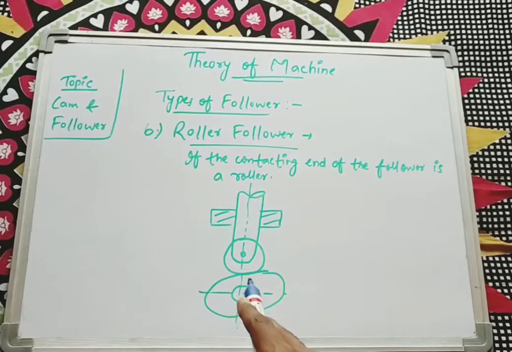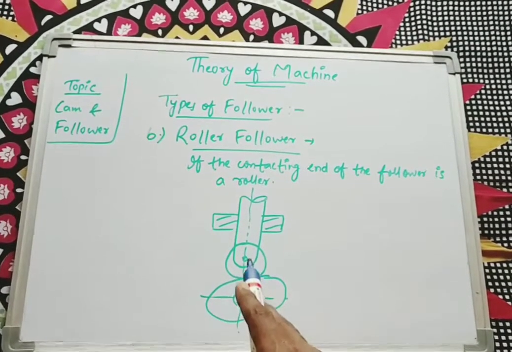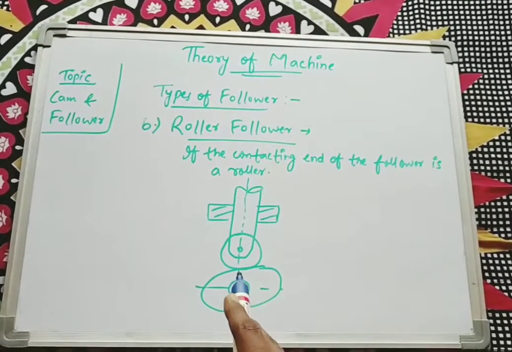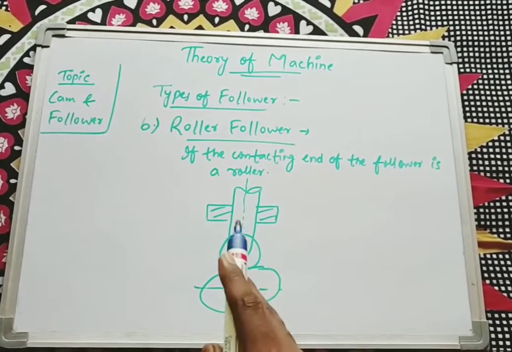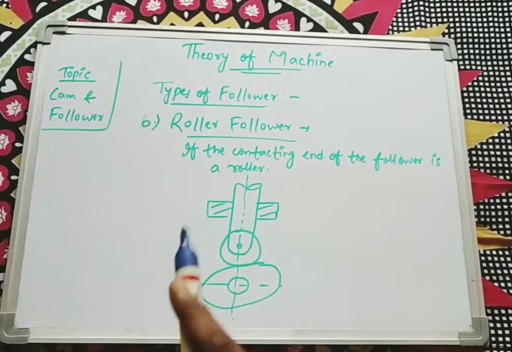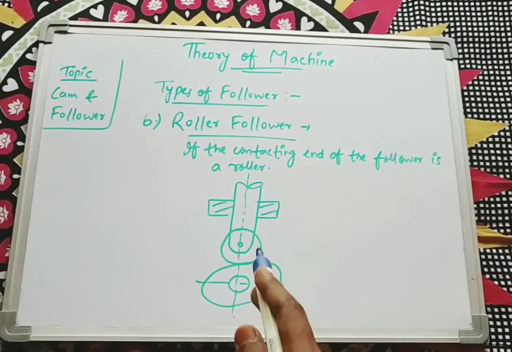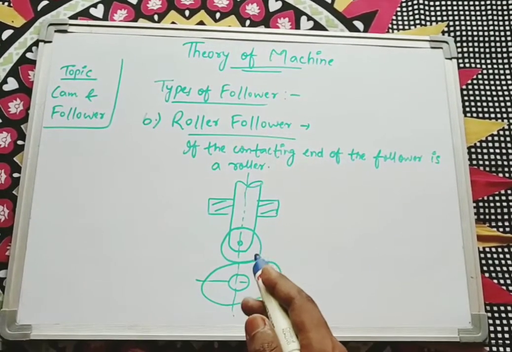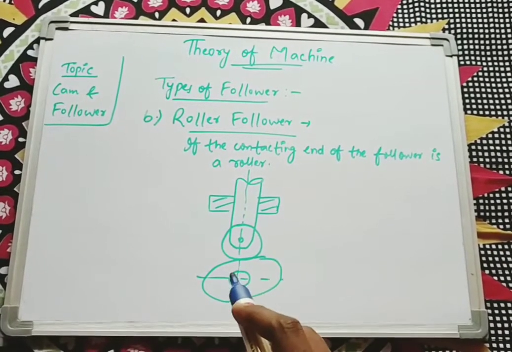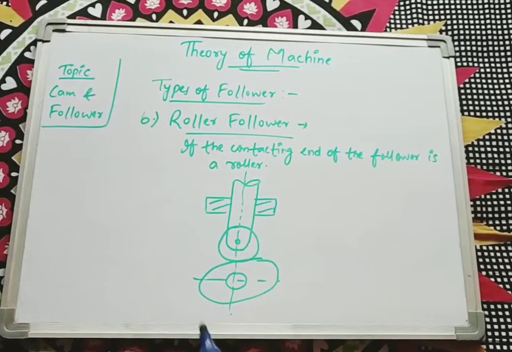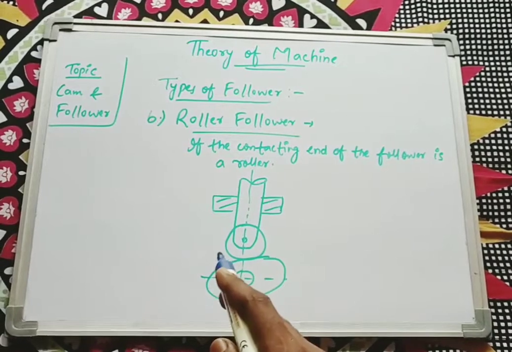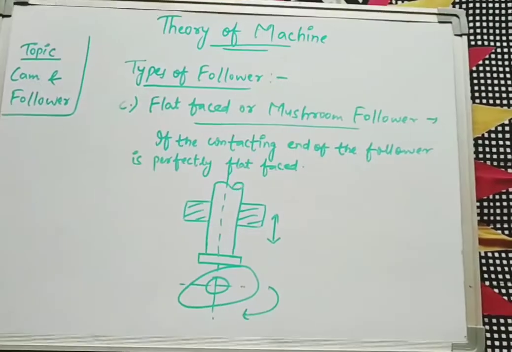So if it is a roller or circular type of arrangement at the edge of the follower which is connecting to the cam, then this type of follower is known as a roller follower. Similarly, the types of follower are mainly defined according to the shape of the follower which is connecting to the cam. So here the shape is a roller shape, or a circular type of shape. So this is known as a roller follower.